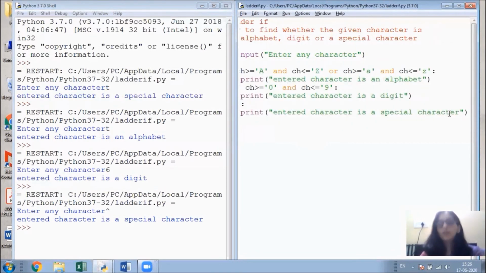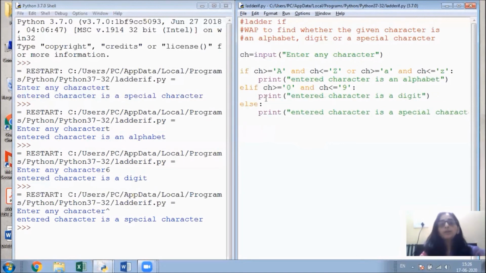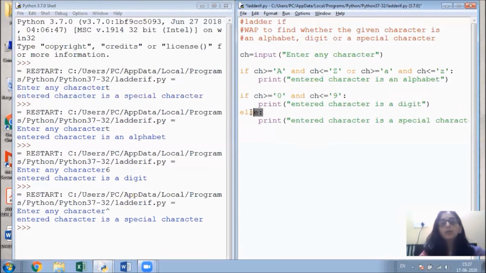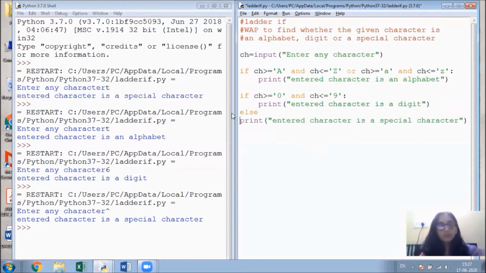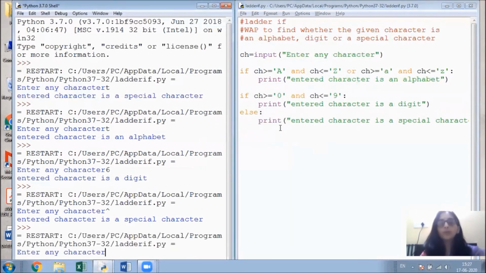Now how is it in the form of ladder if? Suppose I remove this elif and this else, so it becomes simple if statements. If this condition is true, then this portion will execute. If this condition is true, then this portion is going to be executed. Then here will be else, and this portion is going to be executed. So in this case, a logical error may occur.